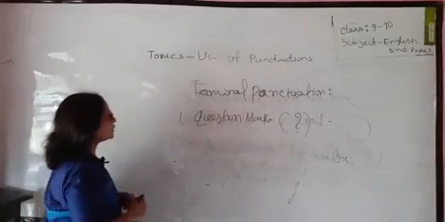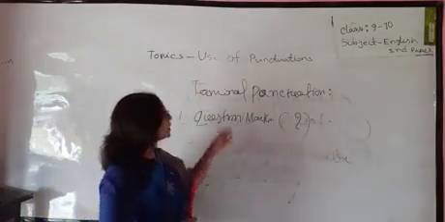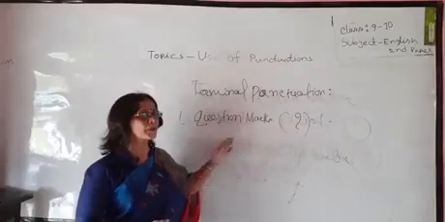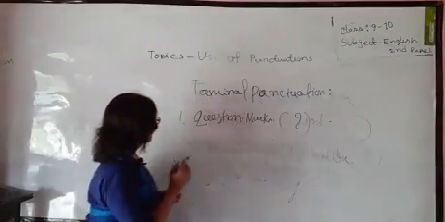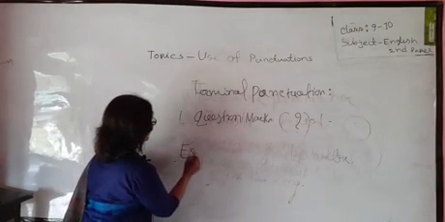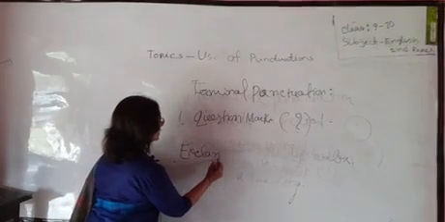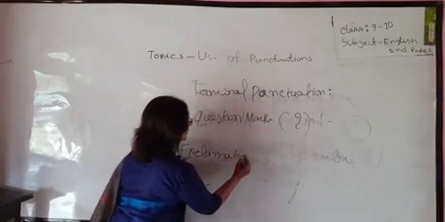Now we go to the third terminal punctuation, which is called the exclamation mark.